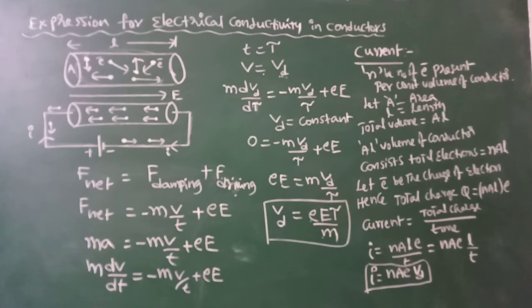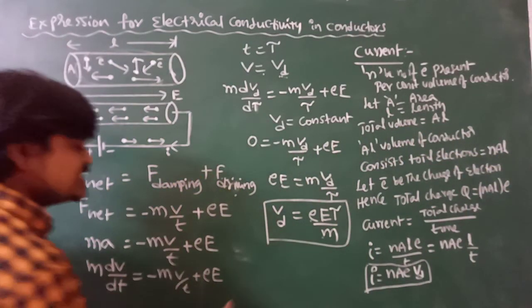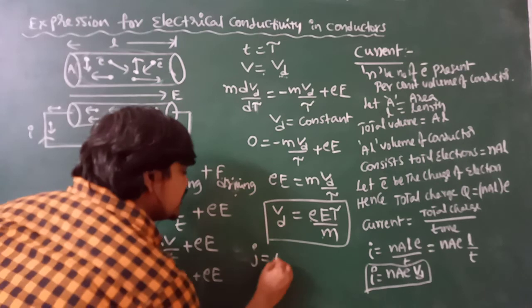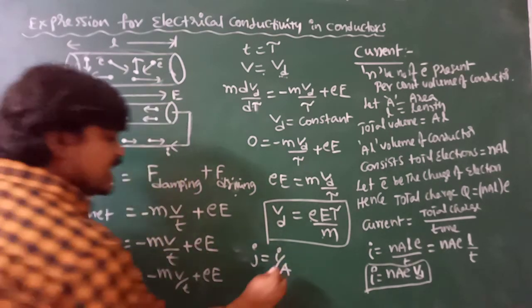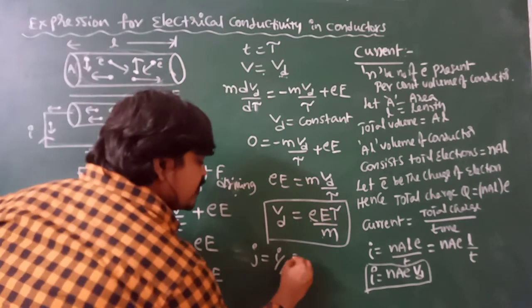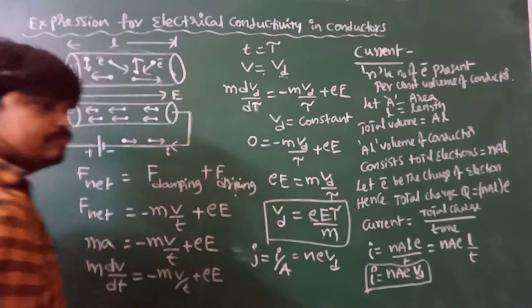Already we know that current per unit area of cross section is current density, I by A. That is, I by A we can write as neVd.